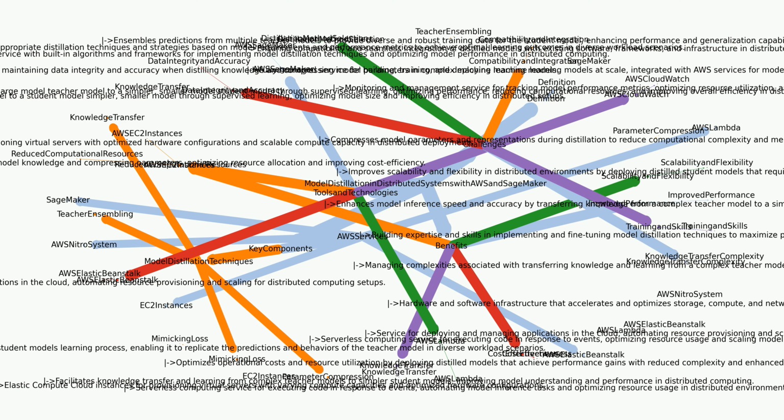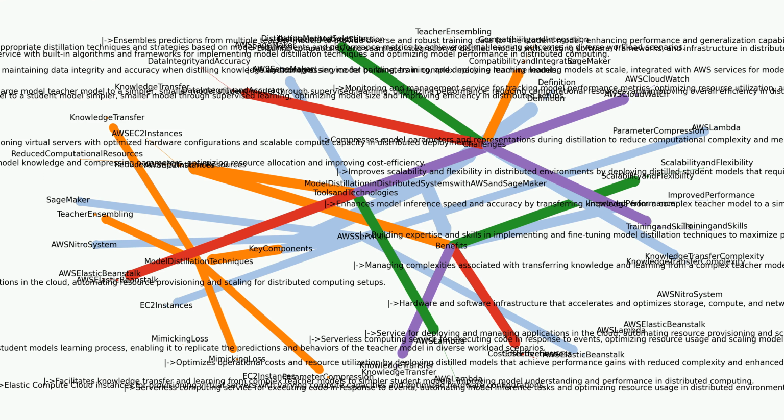Model distillation in distributed systems with AWS and SageMaker. Definition: model distillation involves transferring knowledge from a complex, large model (teacher model) to a simpler, smaller model (student model) through supervised learning, optimizing performance, reducing computational resources, and improving overall efficiency in distributed systems for large language models (LLM) and retrieval augmented generation (RAG) projects. Leveraging AWS, Amazon Web Services, and SageMaker.